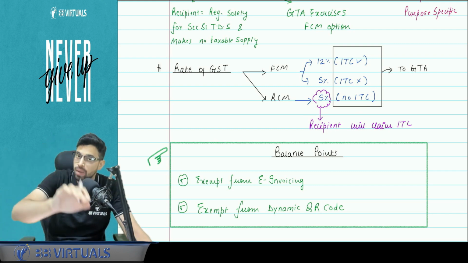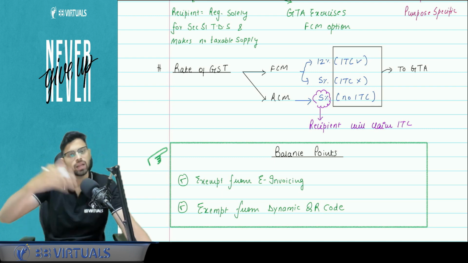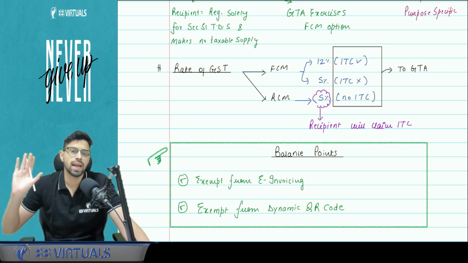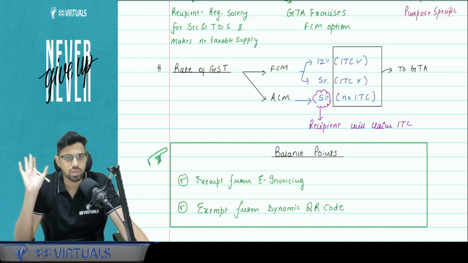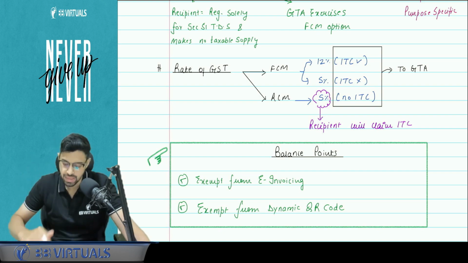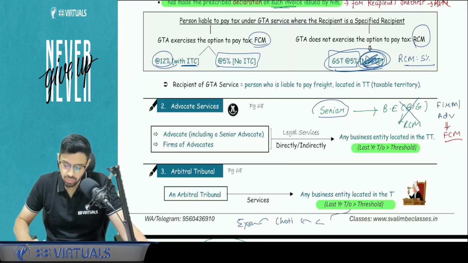If the recipient is paying tax under the reverse charge mechanism, then also after paying he is going to claim the ITC on the basis of self-issued invoice. Is this clear? Yes. Okay. Now I think I can move ahead.